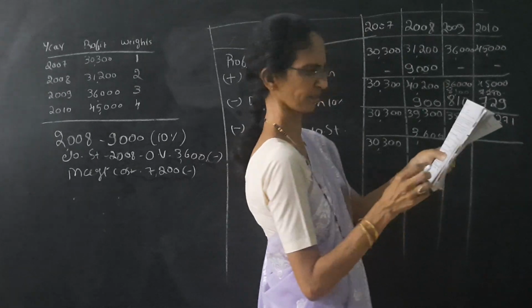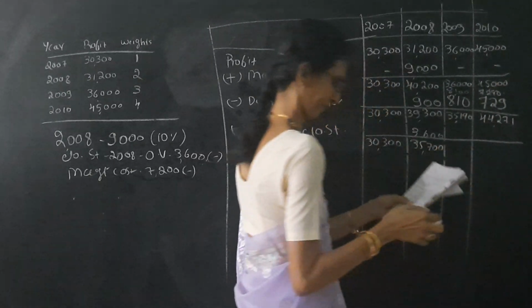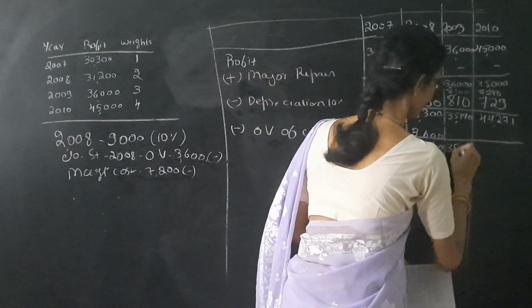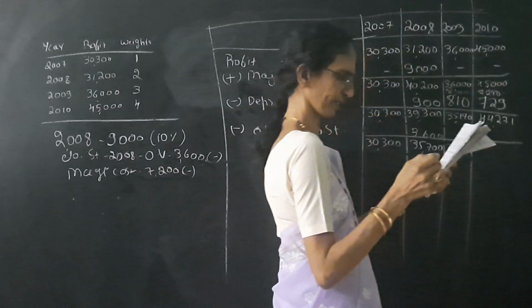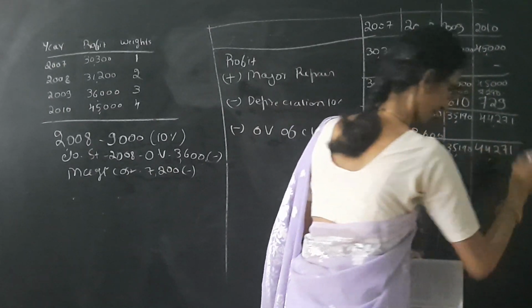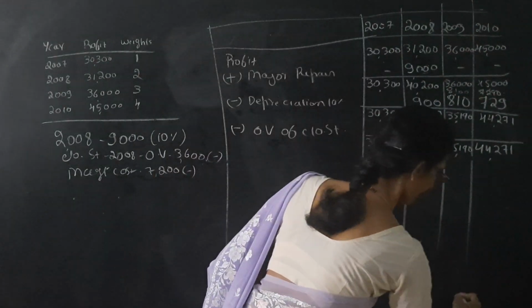Next one is 35,700. 35,190. Last one is 44,271.